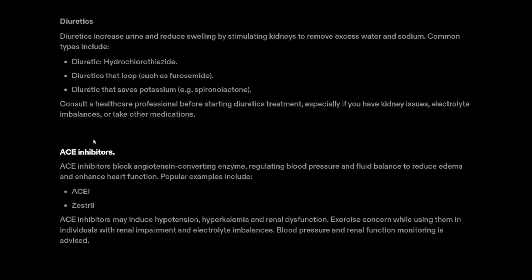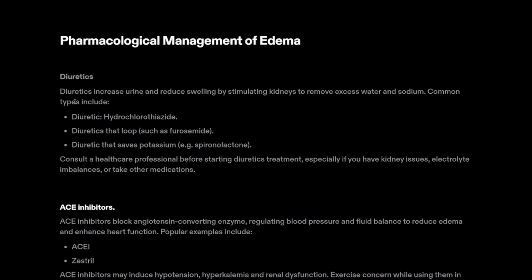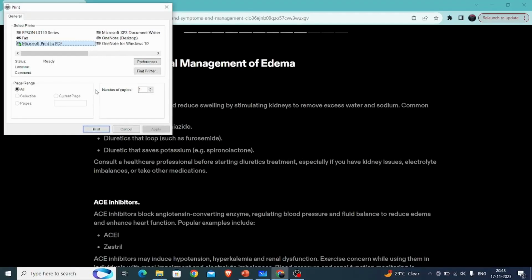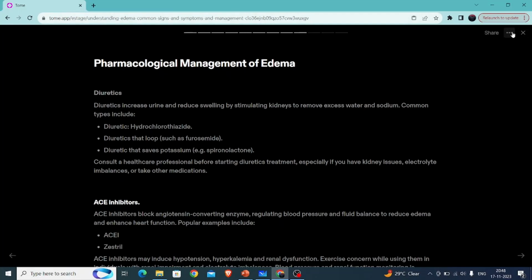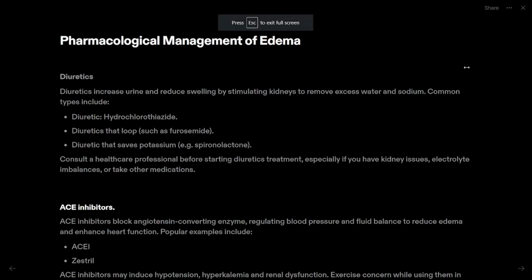Pharmacological management of edema involves the use of diuretics and angiotensin-converting enzyme inhibitors.